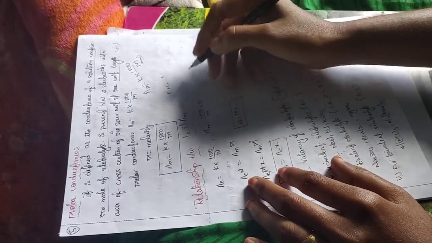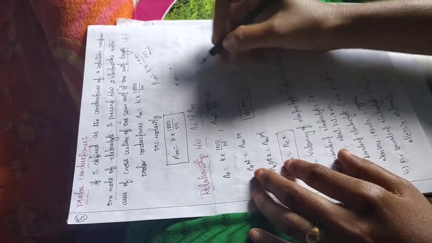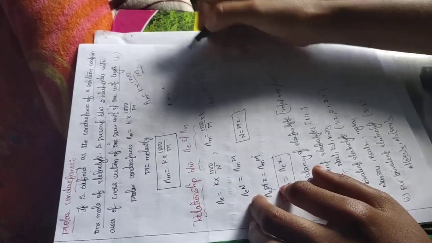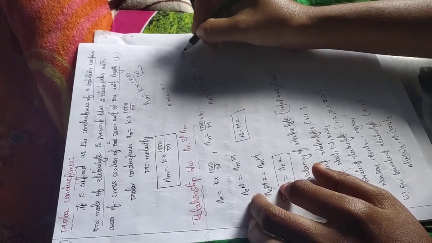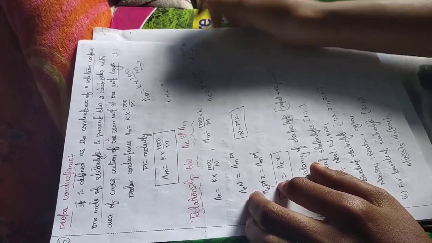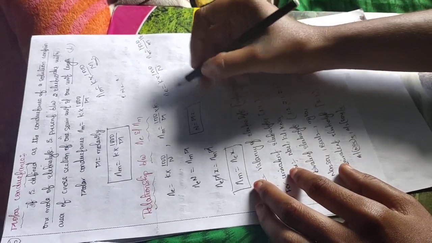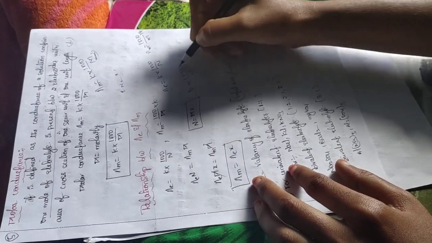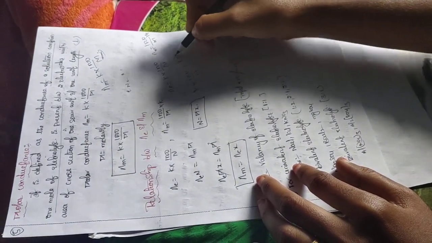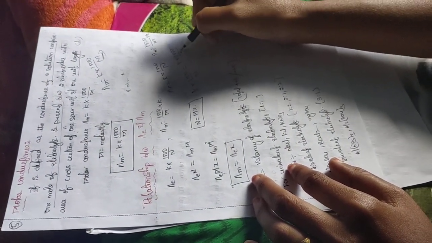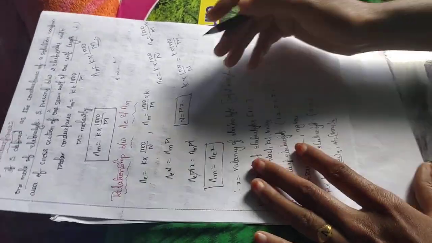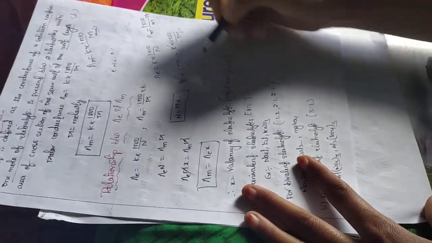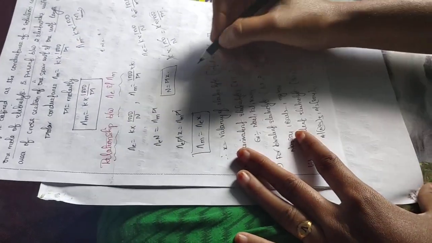So we know equivalent conductance Λ_E is equal to K into 1000 by N, and Λ_m is equal to 1000 by M into K. So K into 1000 by N is equal to K into 1000 by M. We have to equalize this, so if we equalize this, K and 1000 will be cancelled.